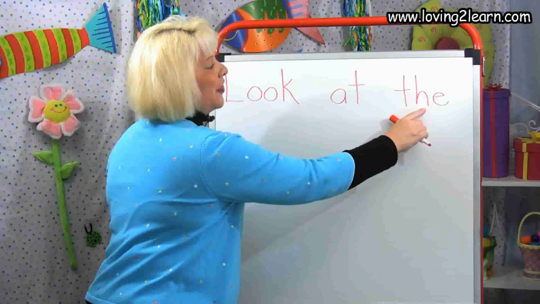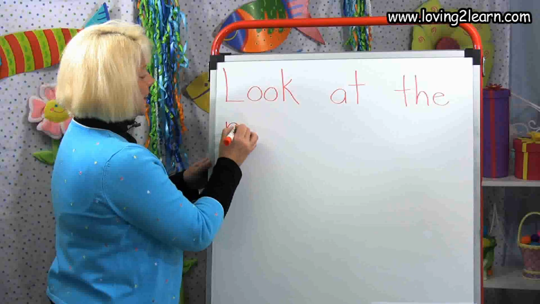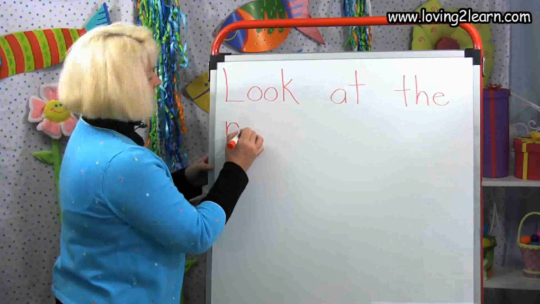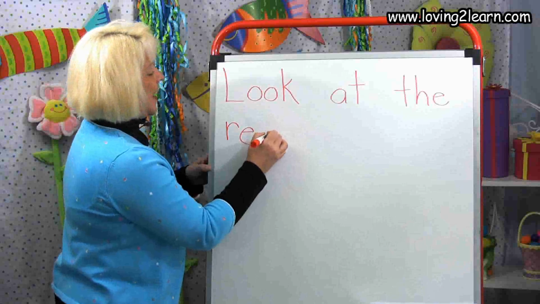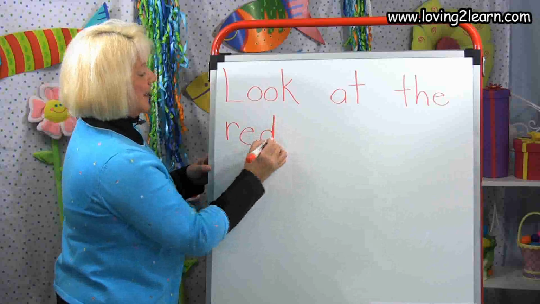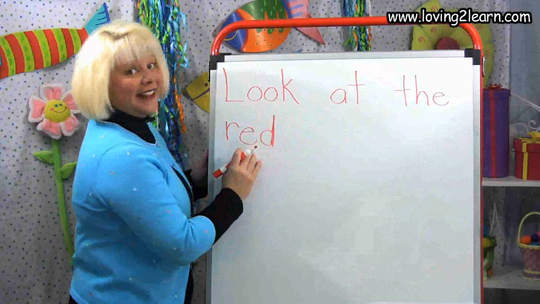Look at the red. Straight line down, roof on top. Add. There's that ed chunk. E. Straight line over, circle around. D. Circle around, straight line up, straight line down. Let's read the sentence with me. Look at the red